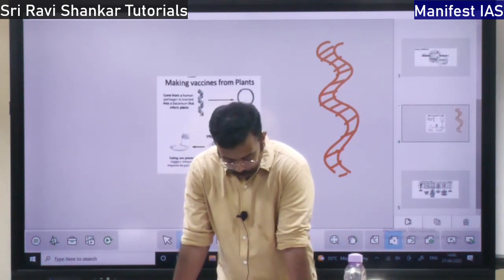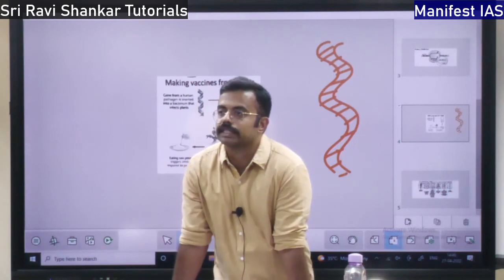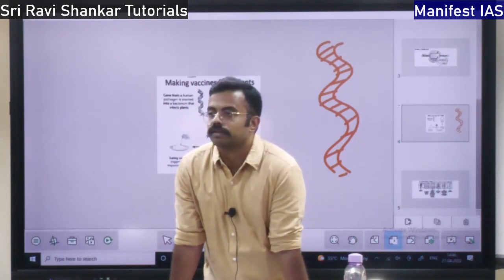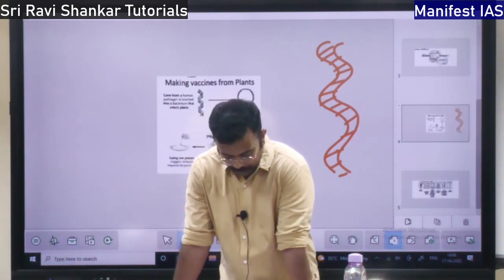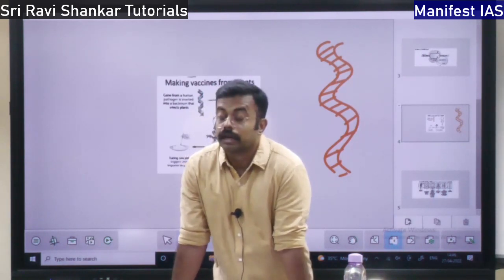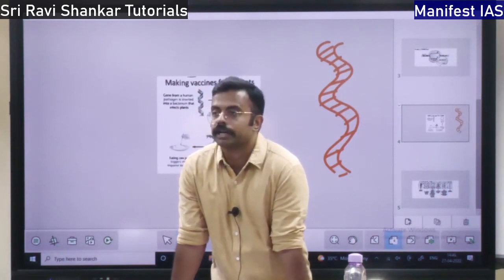Then genetically modified organisms. Whichever organisms in which the genes have been changed, or if there is any transformation, that is a genetically modified organism. Under this there is transgenic organism and living modified organism.